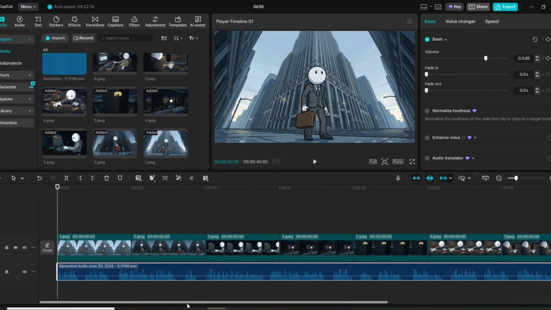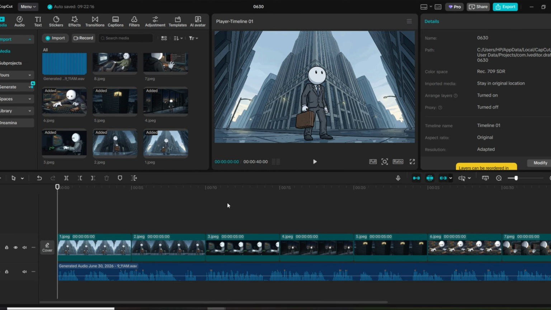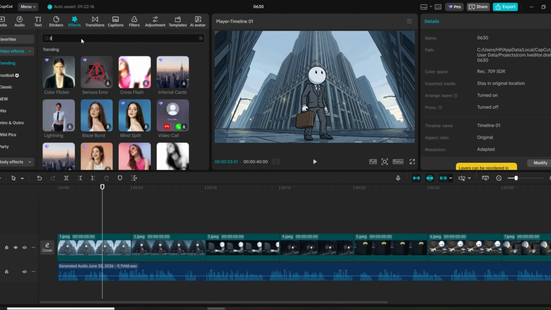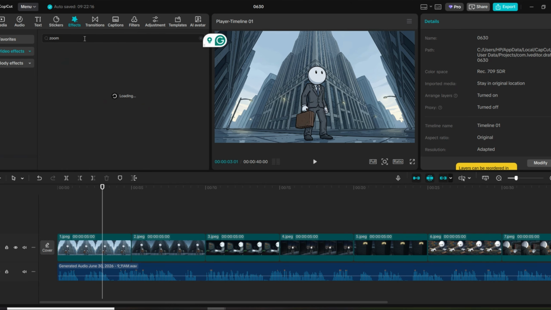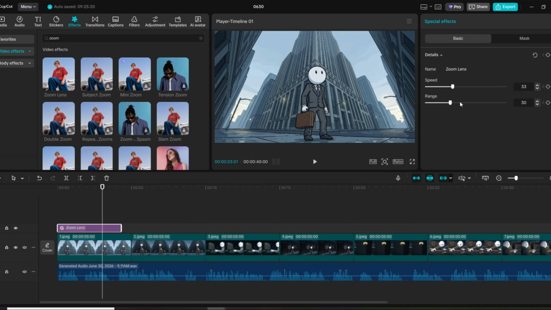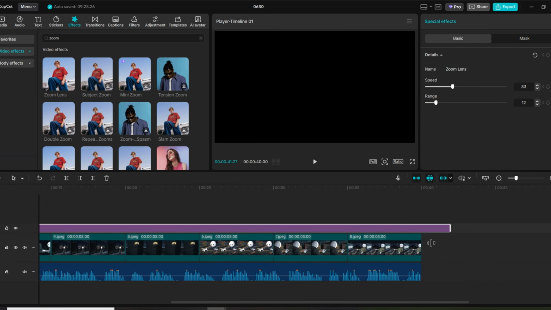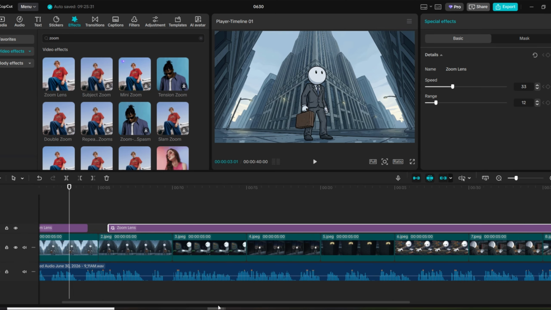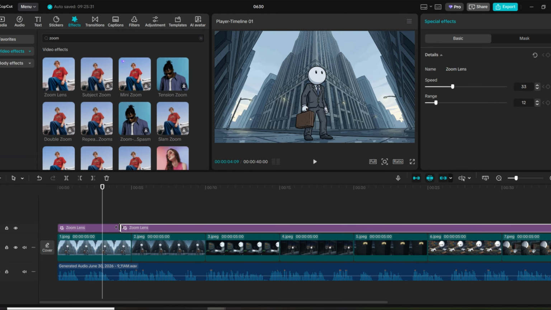Now, here's an important point. Since this style of video is built entirely using static 2D images, you don't need to animate them. There's no need to learn motion graphics or use complicated effects. Simply apply a slow zoom in, zoom out, or a gentle horizontal pan to each image. This is known as the Ken Burns effect, and you can apply it in CapCut with just a couple of clicks. That subtle movement is enough to make your visuals feel dynamic instead of completely static.